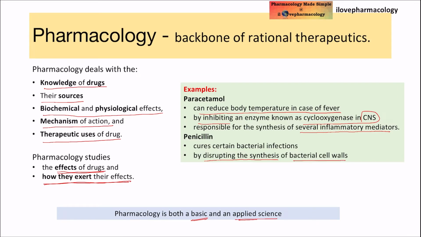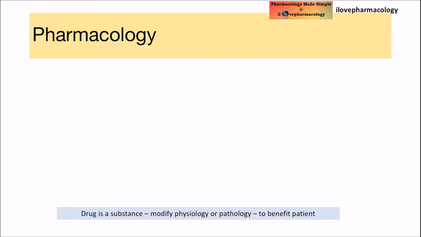So penicillins help in curing bacterial infections by inhibiting cell wall synthesis in the bacteria, by inhibiting the transpeptidase enzyme, which helps in linking the peptidoglycan chain in the cell wall of the bacteria. So moving on to the next part.